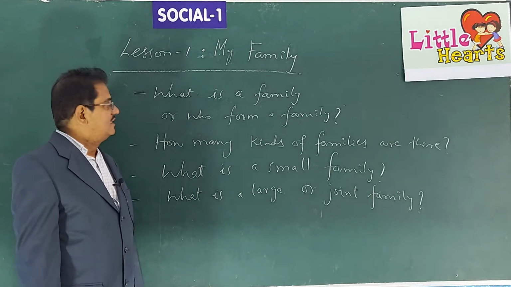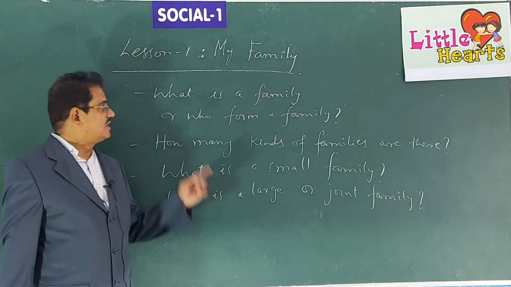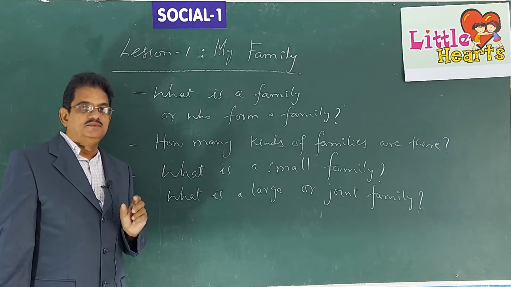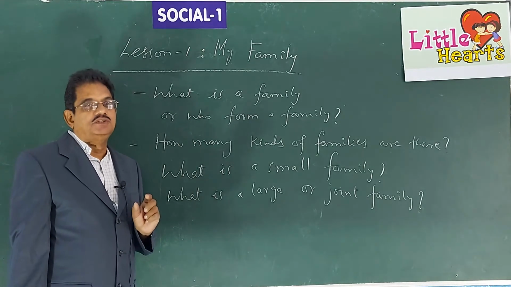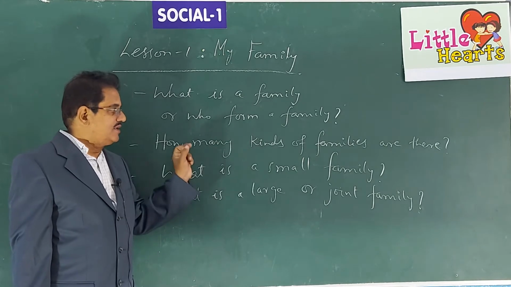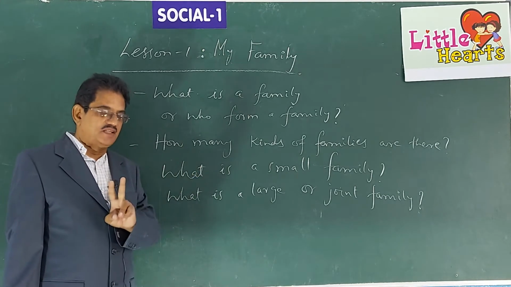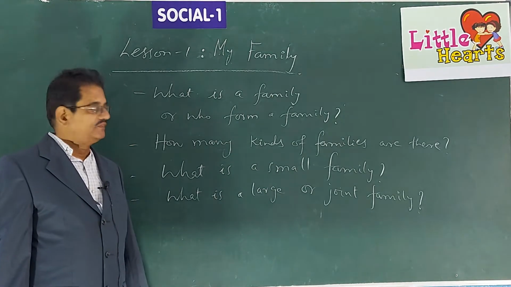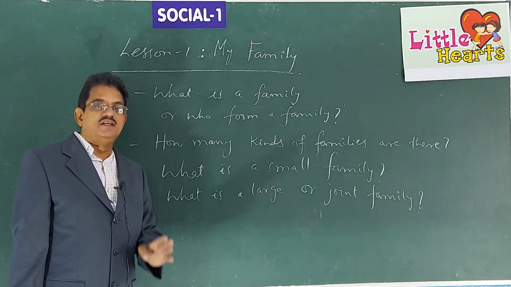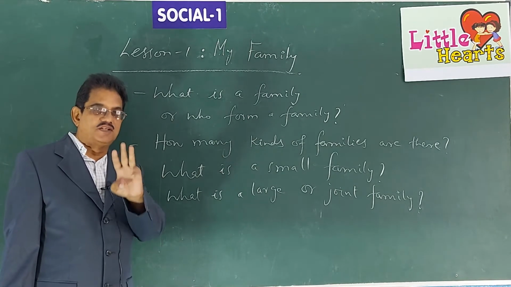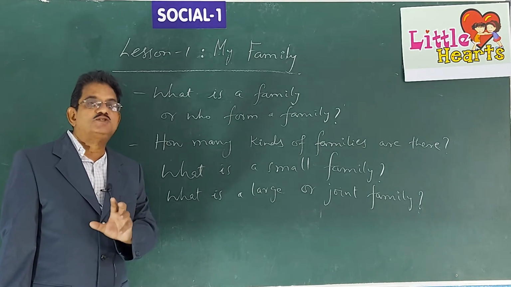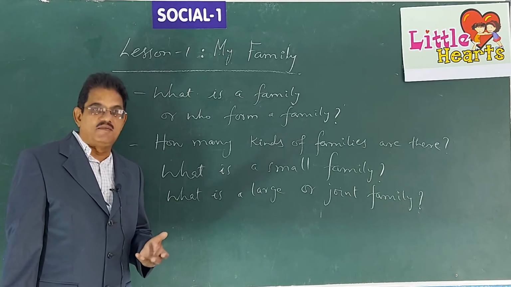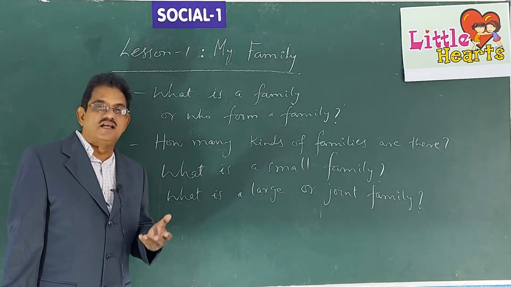Okay, children, what are the 4 questions? I repeat. What is a family or who form a family? Family is a unit or a group of members living together. Then how many kinds of families are there? 2 kinds of families. One is a small family, another one is a large or joint family. What is a small family? In a family, when there are only 3 or 4 members, you call it a small family. When you have more than 8 or 10 members in your family, it is called a large or joint family.